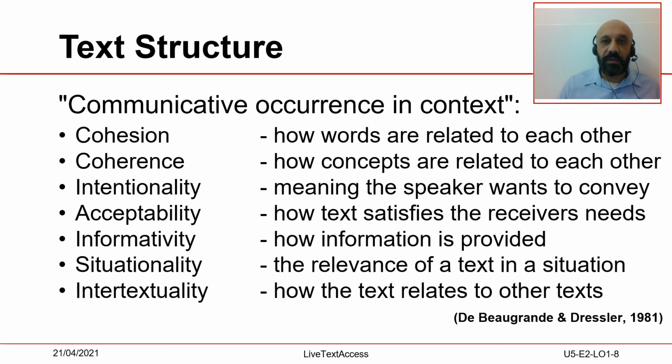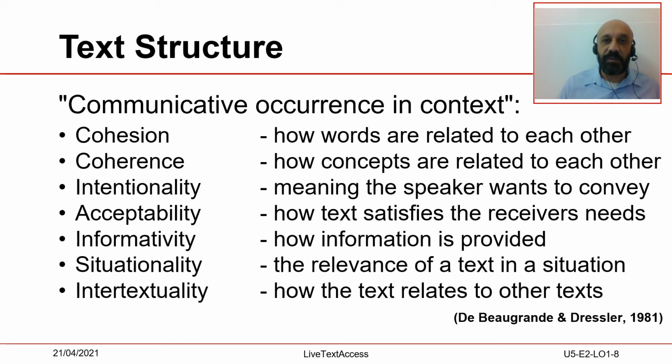The fifth characteristic of a text is informativity. It is the way information is provided. It is strictly related to the notion of acceptability, and it is the way information is provided to the audience. If the speaker has planned his or her speech in advance, then information is normally provided according to the theme-rheme pattern. This means that known information is used to introduce unknown information. In this case, repeating the speech word for word is not a problem. It will effectively convey information.